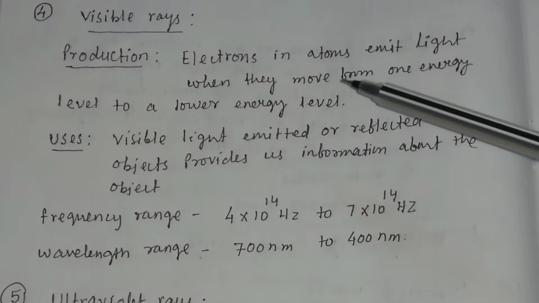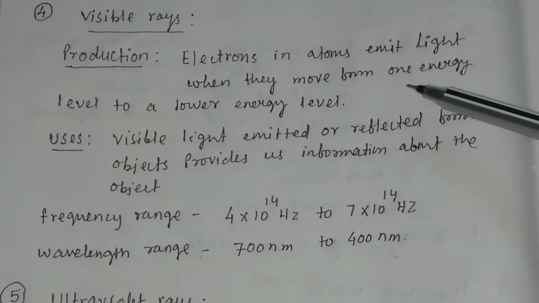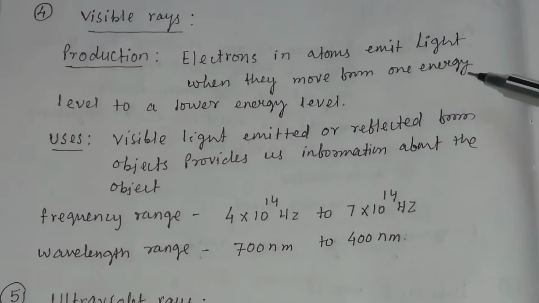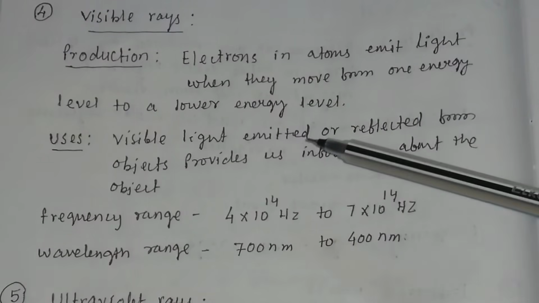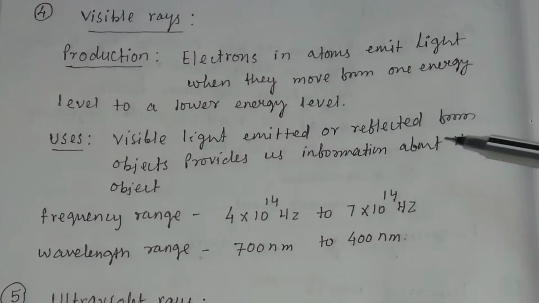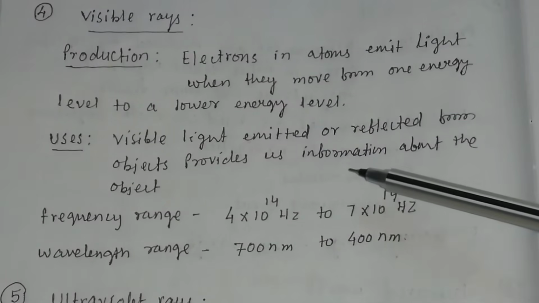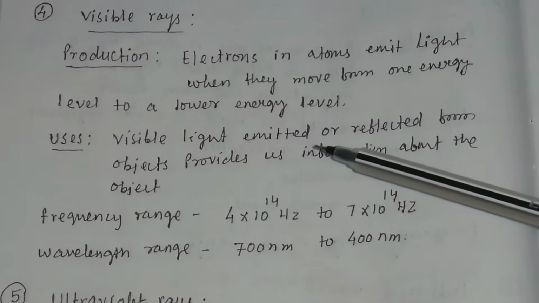Visible rays are produced when electrons in atoms emit light as they move from one energy level to a lower energy level. What are the uses of visible rays? Visible light emitted or reflected from objects provides us information about the object. We can see the object.